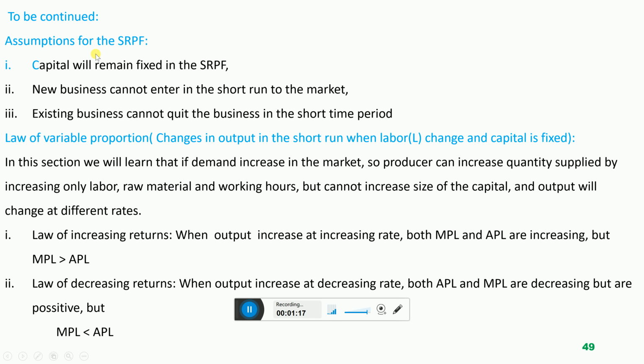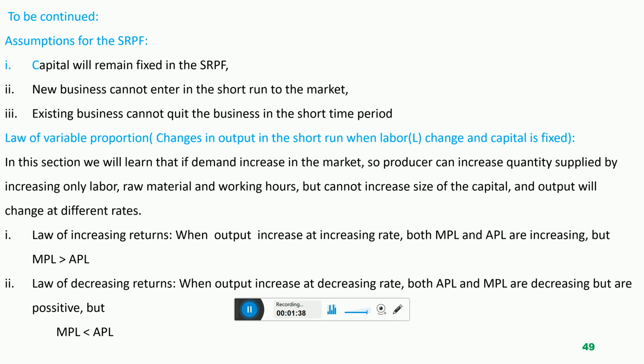The first assumption for the short run production function is that capital will remain fixed. Assumption means supposition. Why are we supposing that capital will remain fixed in the short time period?